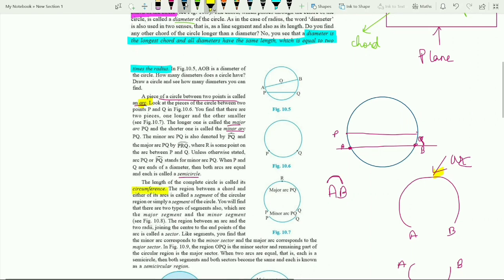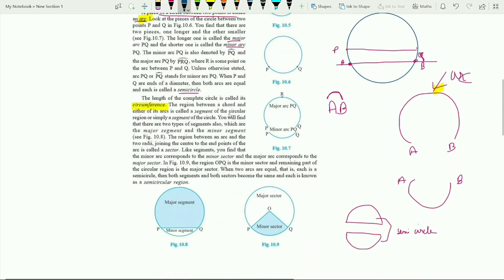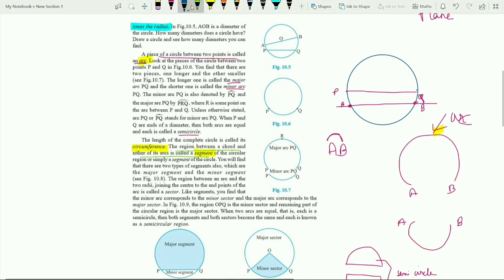Everybody knows that, right? The whole circumference is 2 pi r. What is the circumference of a circle? 2 pi r. Circumference means the boundary, the length of the boundary. The region between a chord and either of its arcs is called a segment. So what is a segment basically? Let's consider this diagram.